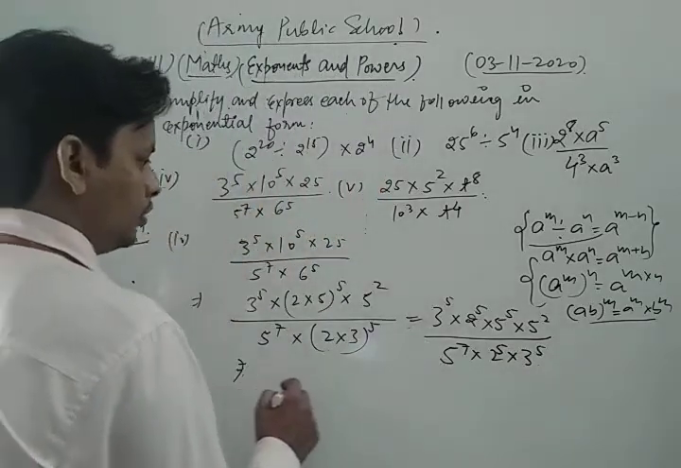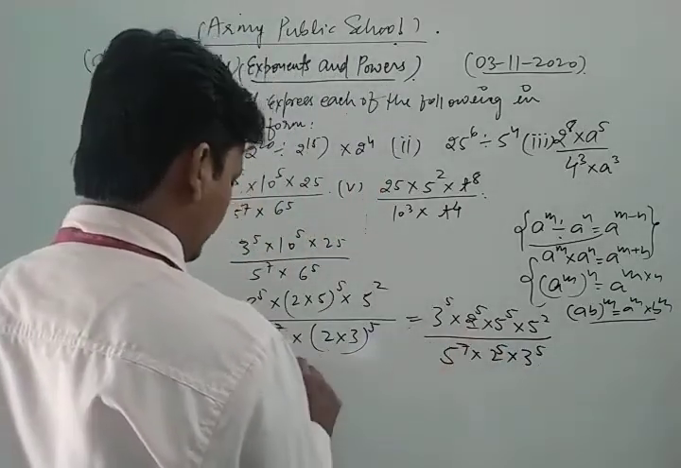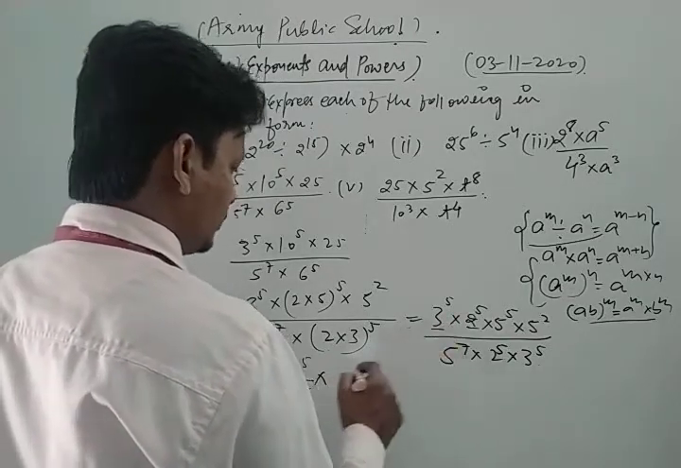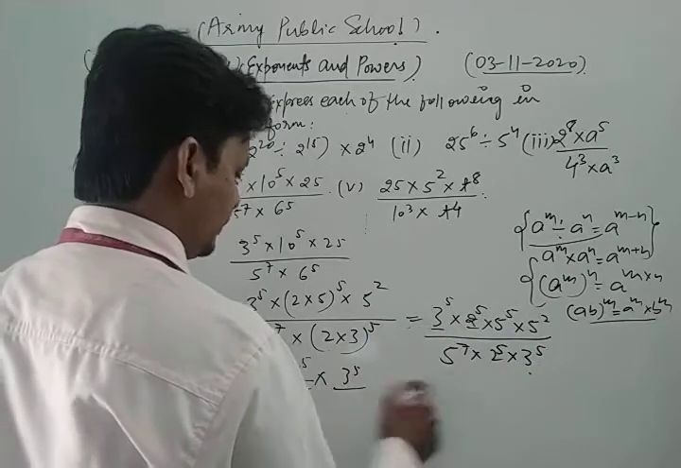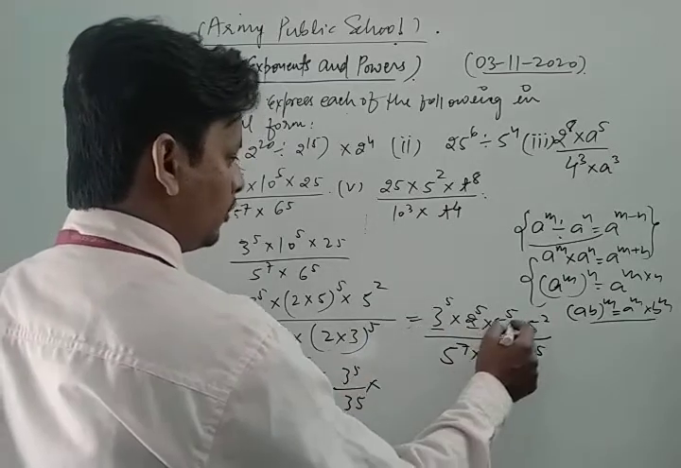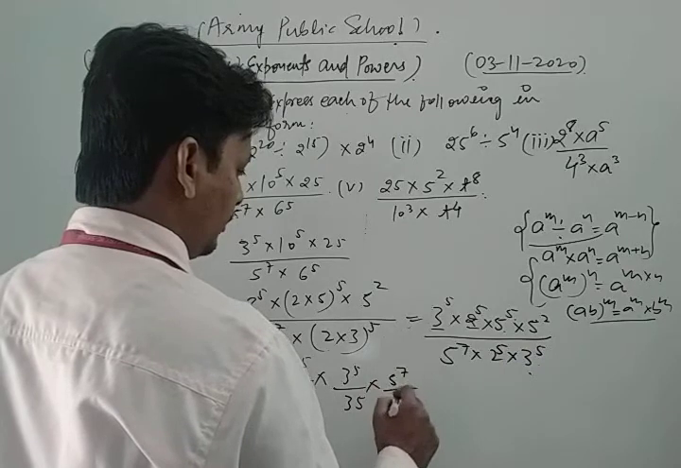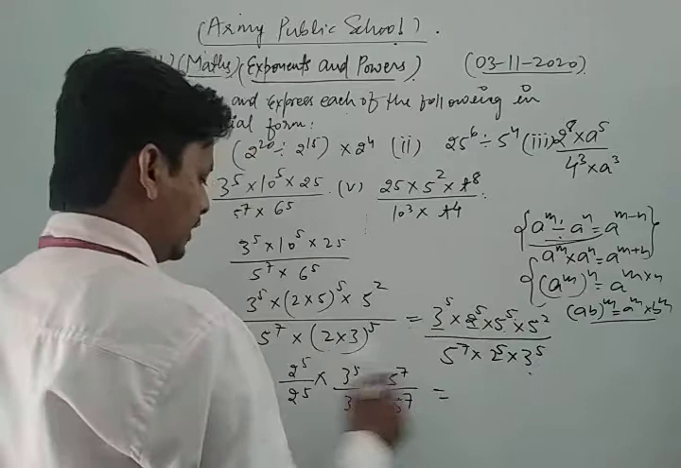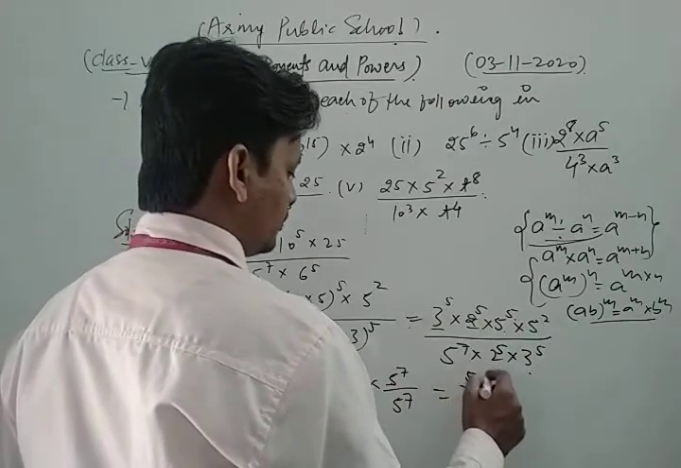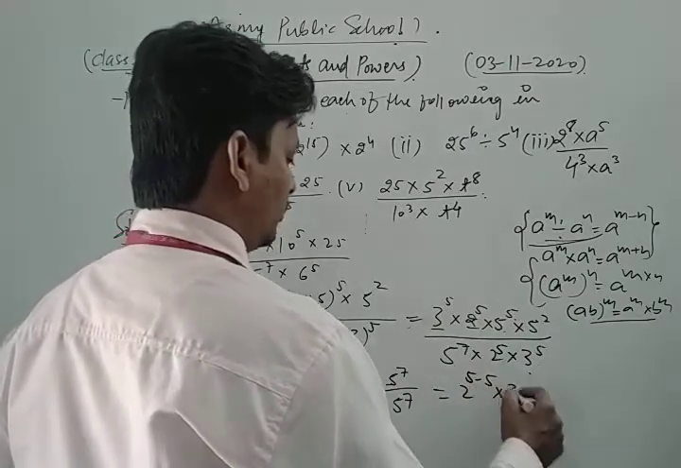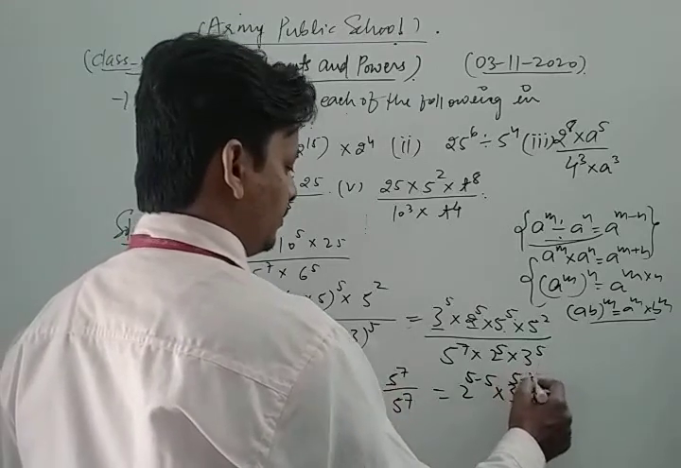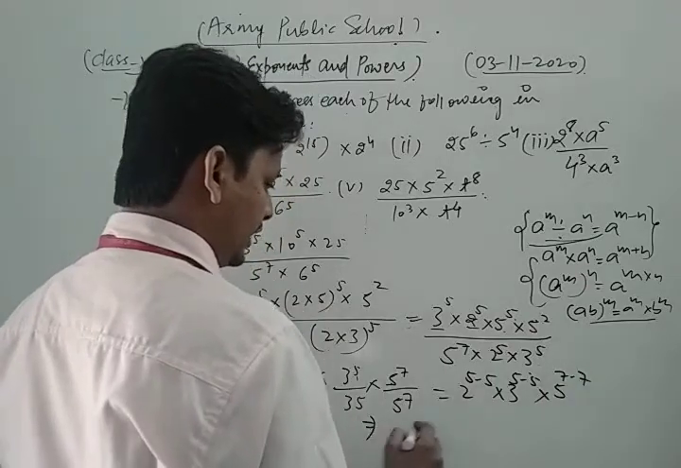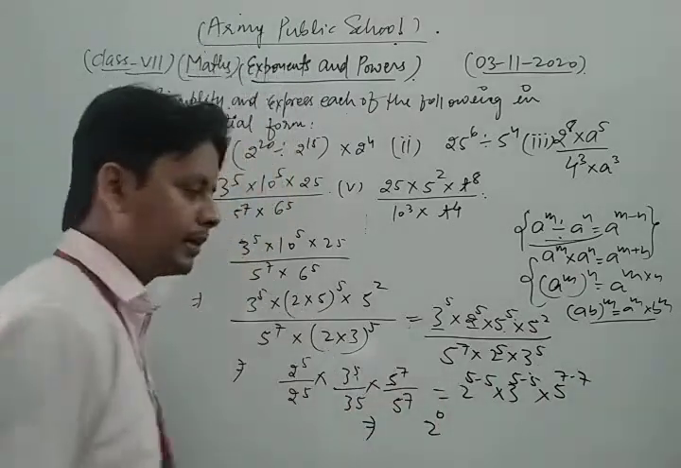Now we get, look, here 2 power 5 upon 2 power 5 written in this way, into, we take together 3 power 5 upon 3 power 5, and here 5 power 7 upon 5 power 7 written in this way. Now we apply that laws of exponent. So we get 2 power 5 minus 5, into 3 to the power 5 minus 5, and into 5 to the power 7 minus 7. Now we get 2 power 0, because 5 minus 5 is 0.